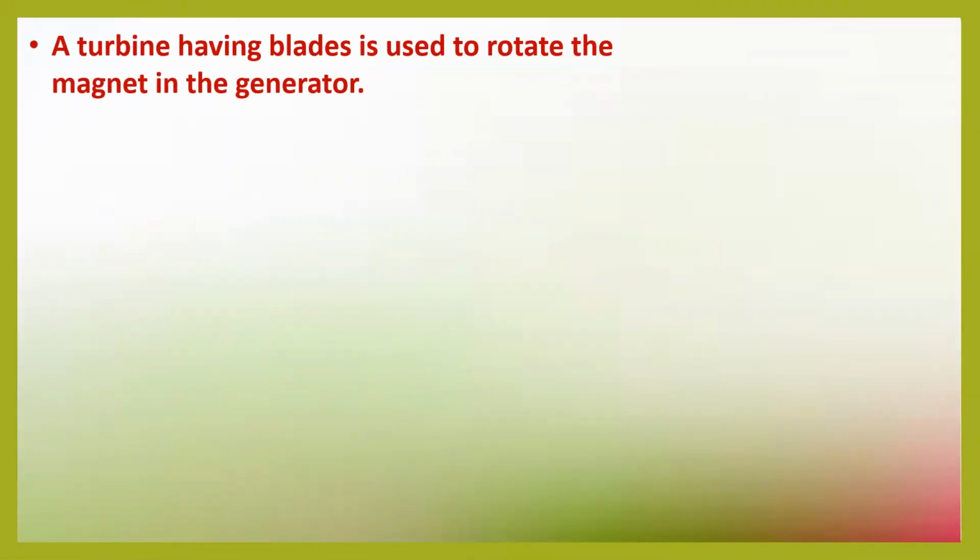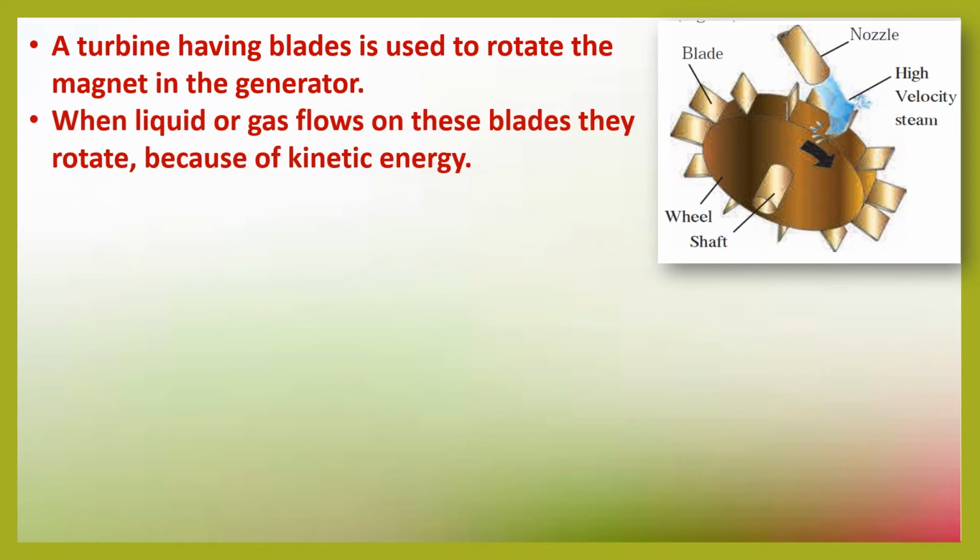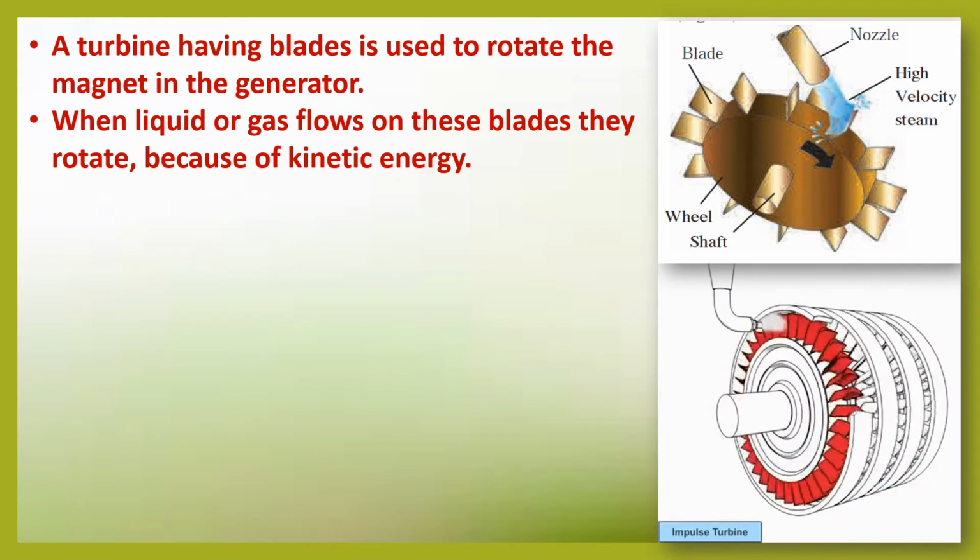The first step to generating electricity is when a turbine having blades is used to rotate the magnet in a generator. When liquid or gas flows on these blades, they rotate because of kinetic energy.